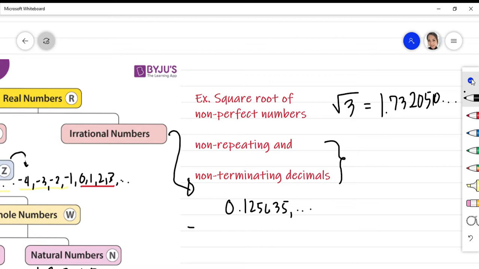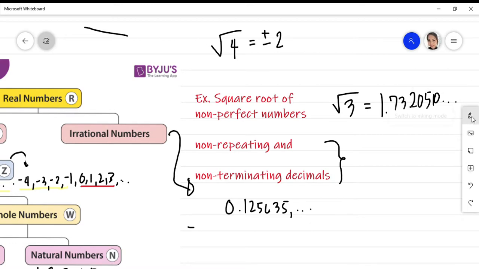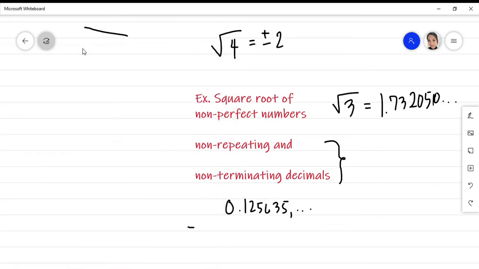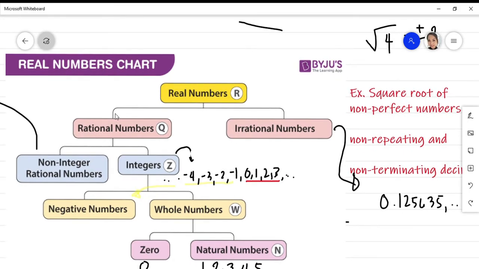However, if we have, for example, square root of 4. Now 4 is a perfect square, and we know that the square root of 4 is equivalent to positive or negative 2. And positive 2 or negative 2 is an integer, and an integer is an example of a rational number, right?